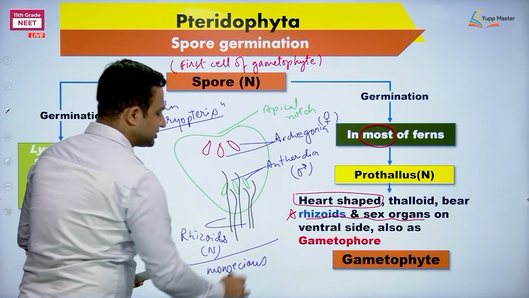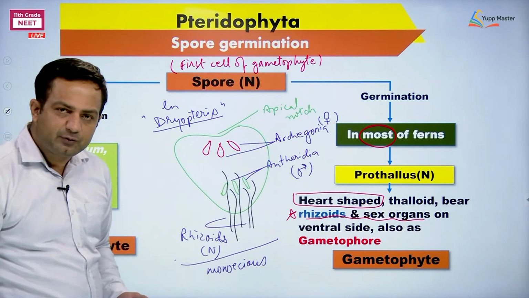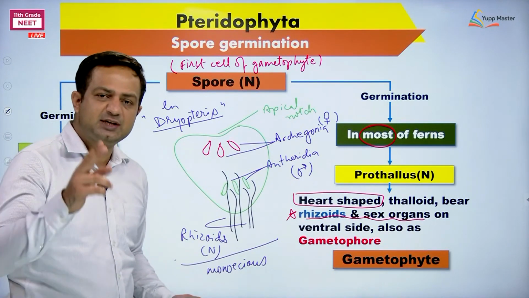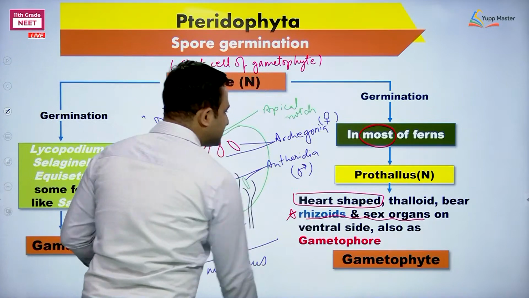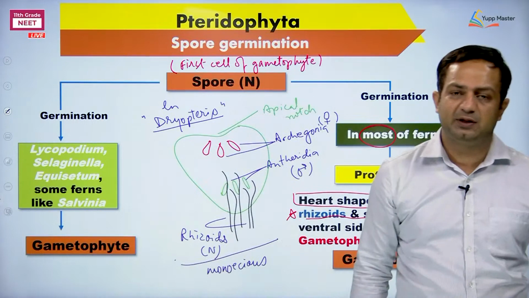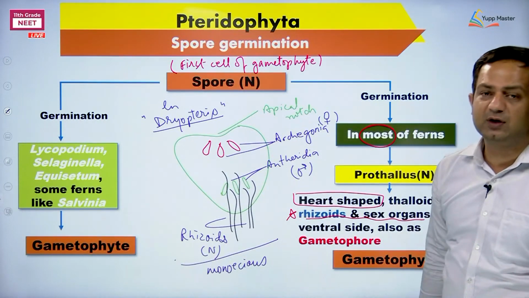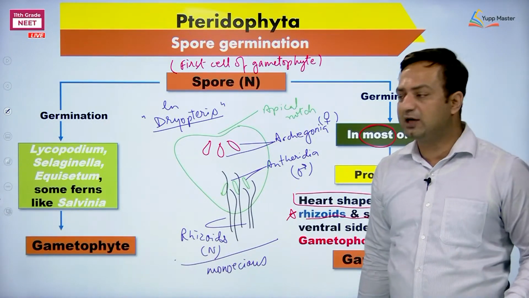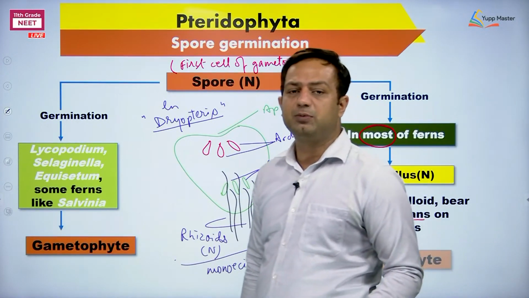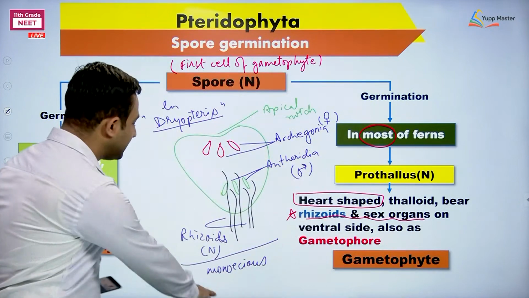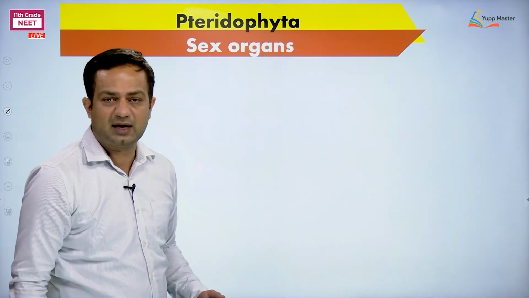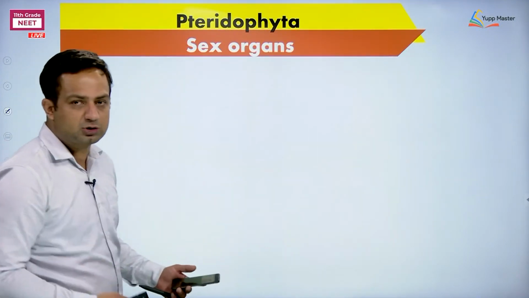Gametophyte is monoecious. Fine. But if micro and megaspore are different, if the species is heterosporous, then two different types of gametophytes will be there, one male and the other female. Those who form different kinds of spores will definitely form dioecious gametophyte. See what name I have written here? Monoecious. So if male and female are separate, I will call them dioecious.